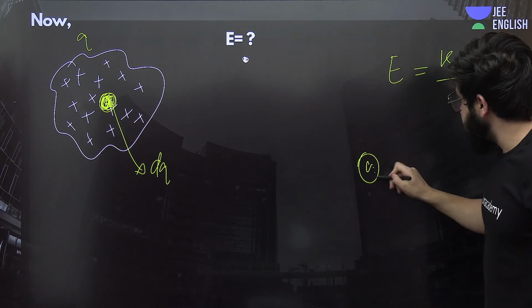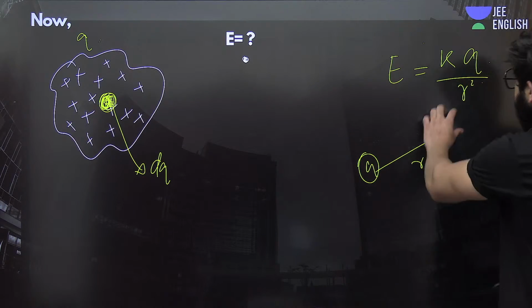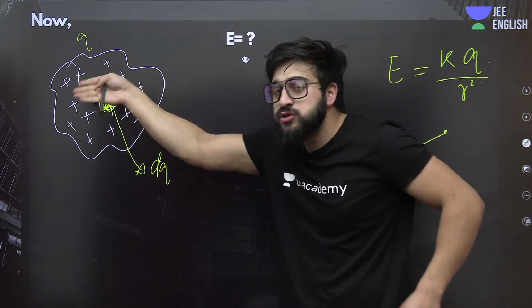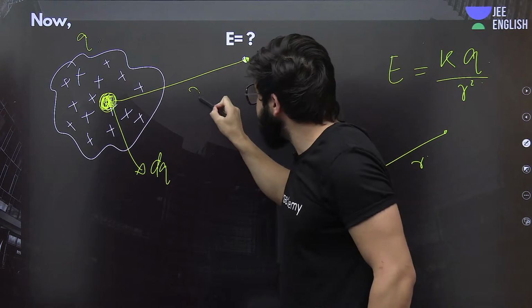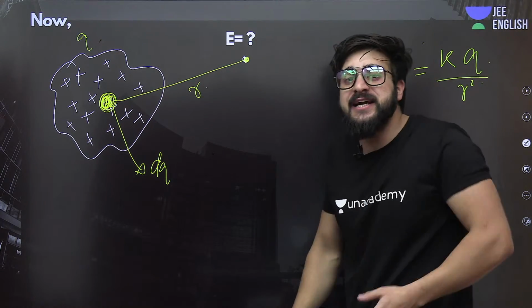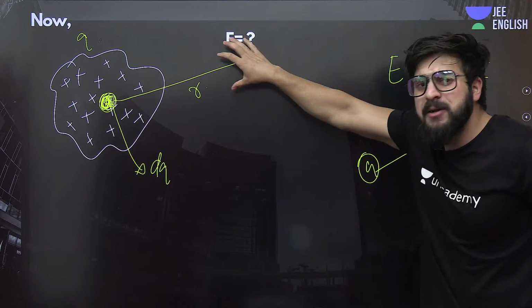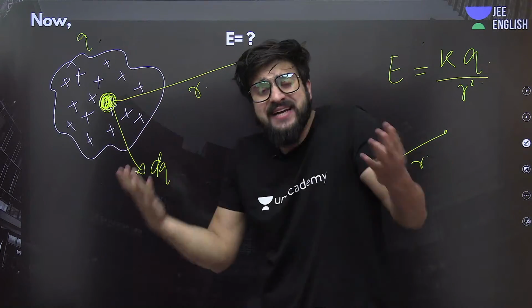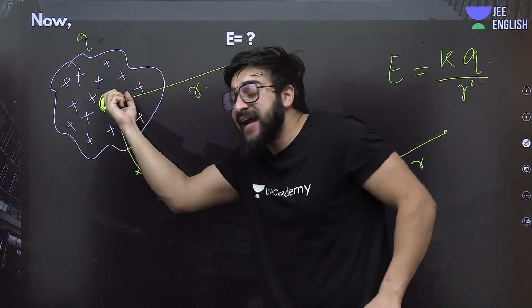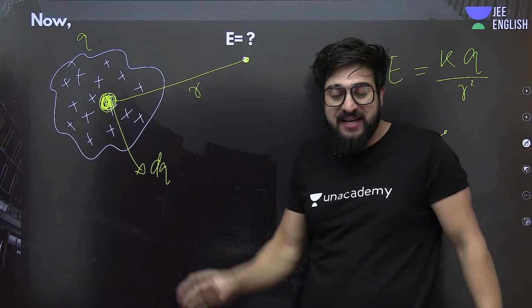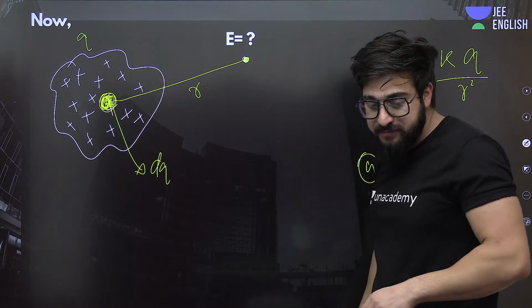If I say, for example, this is Q at this point, this is R, we'll say this is the electric field. Now use the same logic over here. At this point, if I say this is at R distance over here, can you tell me the electric field? In this case, what will be the electric field? Charge is infinitely small, understand? If the charge is small, the electric field created by this charge will also be infinitely small.